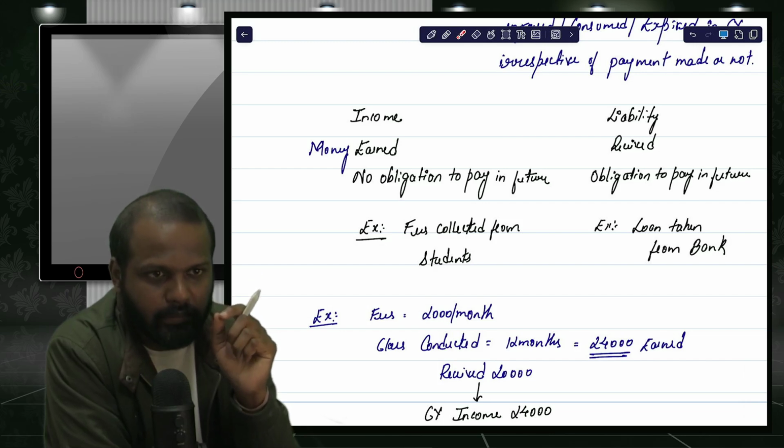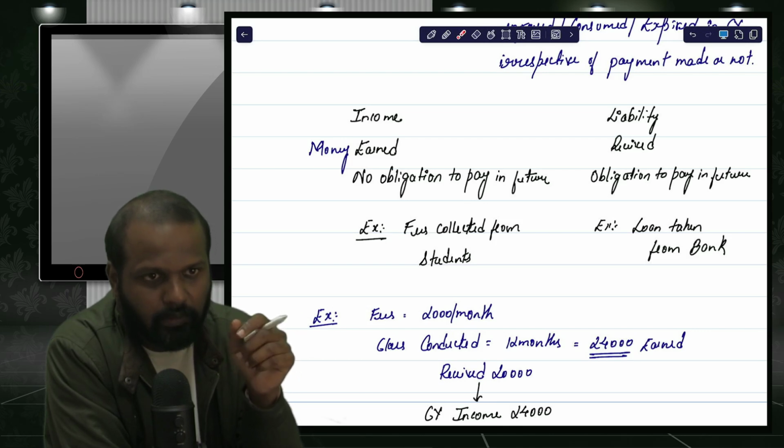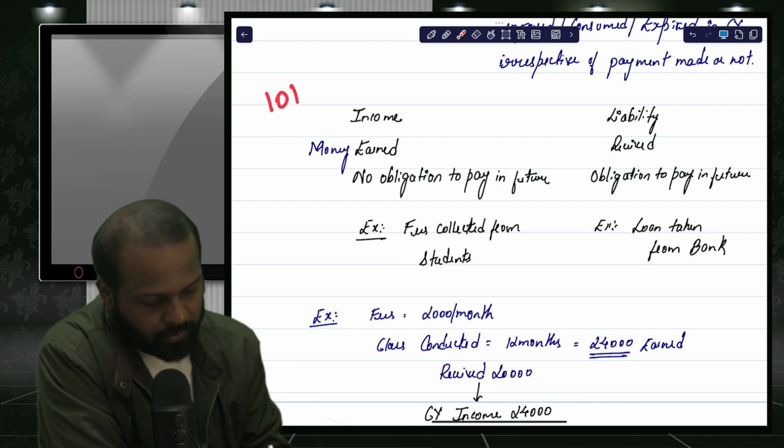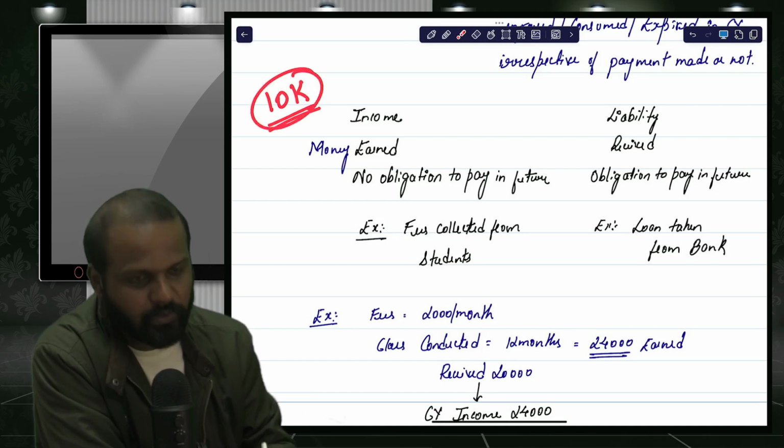Let us understand with an example. Let us say I've taken some tuition classes, some accounting classes for you. At the end of the syllabus or course, I've collected tuition fees of 10,000 rupees from you. So I've received money of 10,000 rupees from you.